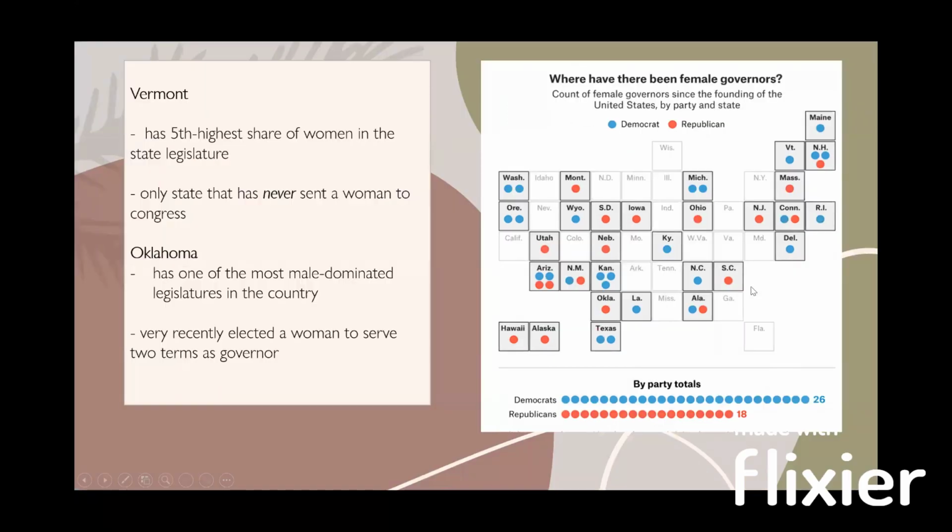Also, without much background information, this visual representation of each state might not seem very relevant. You might look at this chart and think, oh, okay, so there haven't been many female governors over the years. But if it were that simple, then why would they show you each seat and also specify if the governors were Democrats or Republicans? So this is where context becomes important.